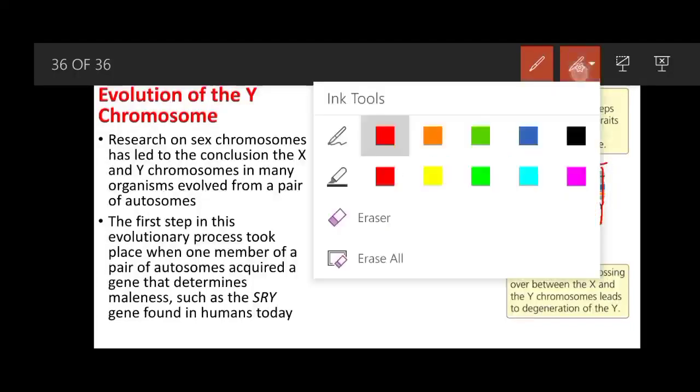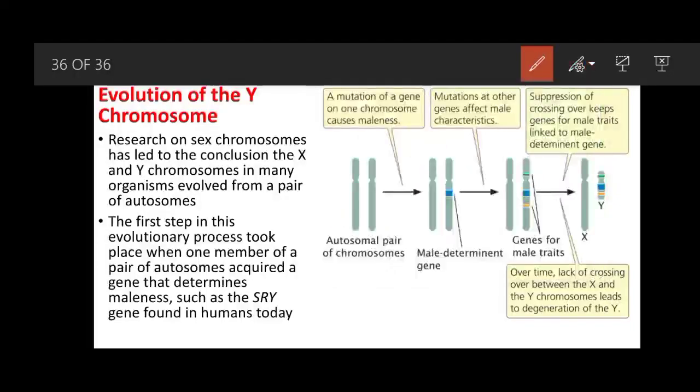So this small Y chromosome is not homologous to the X chromosome, and probably this is because if they had been homologous chromosomes, then there was a chance that this maleness-containing gene would have been transferred to the X chromosome.